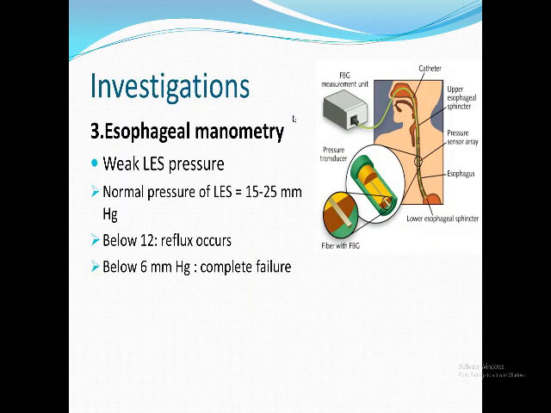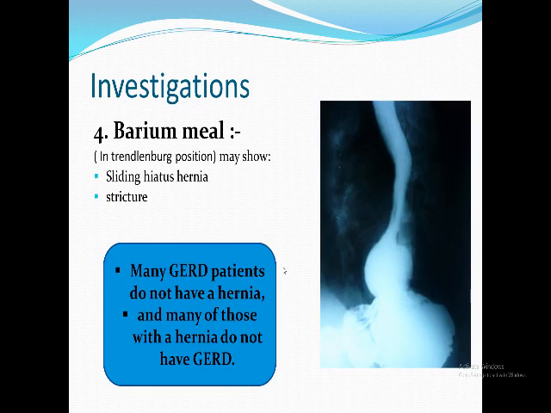The third investigation is manometry. If you also measure the pressure here in the lower esophagus, you will find decreased pressure. This is the normal value of the lower esophagus. In GERD, there is decreased lower esophageal sphincter pressure. The fourth one is called barium meal. It is not a mistake. It is barium meal, not barium swallow.